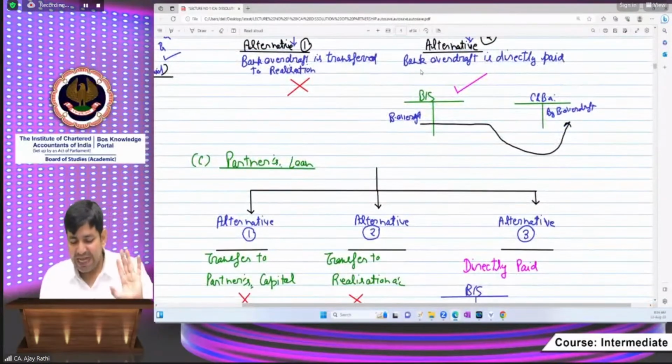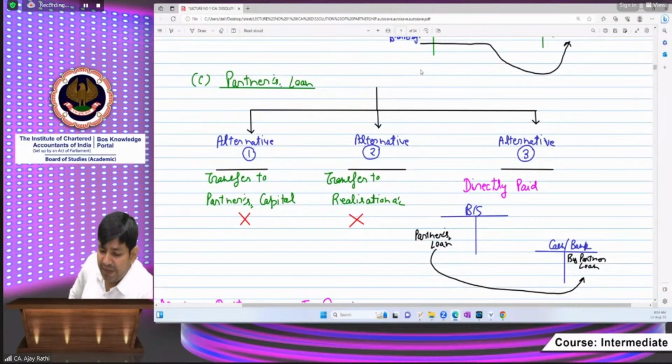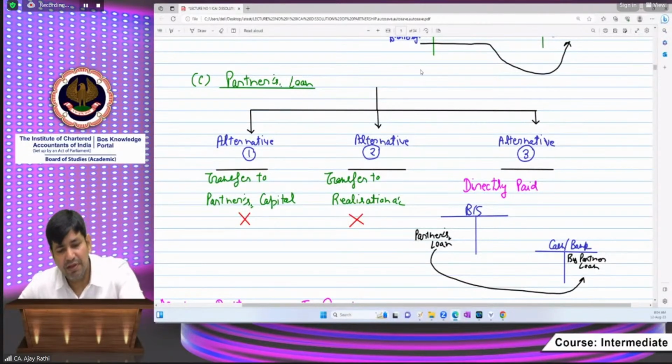Anyways, the last point I am discussing before the break is the partners loan. Beta, there are 3 alternatives. In alternative number 1, Mr. A's loan will be transferred to Mr. A's capital. ICAI says don't do this.